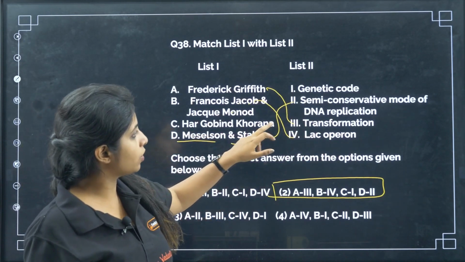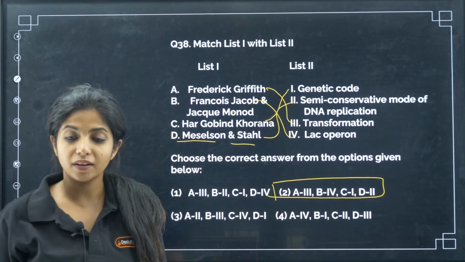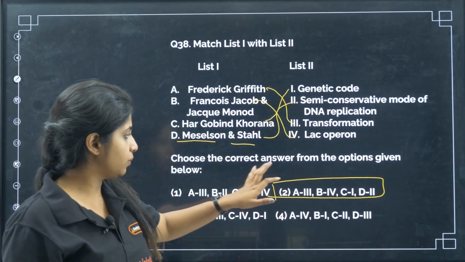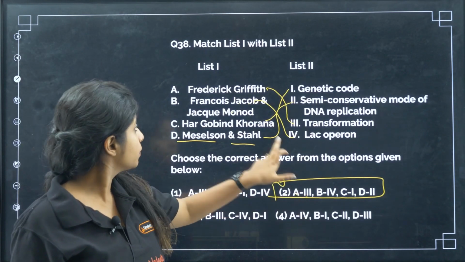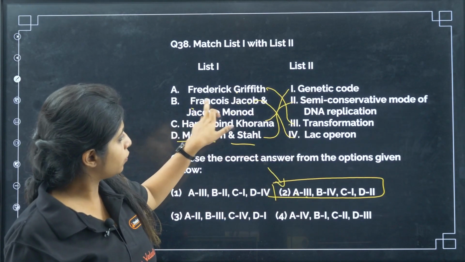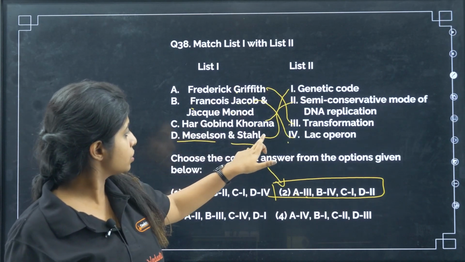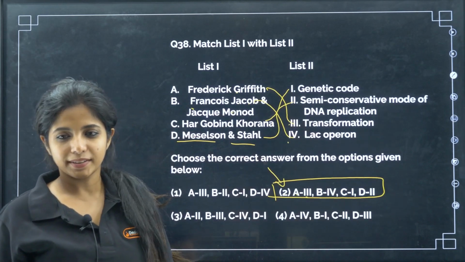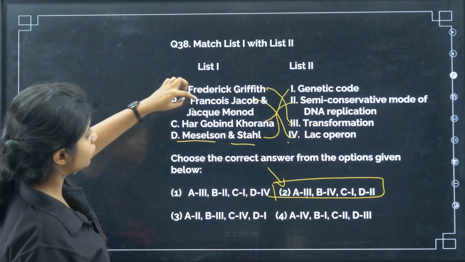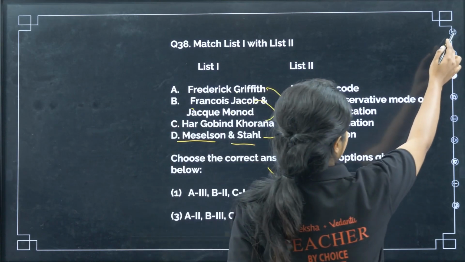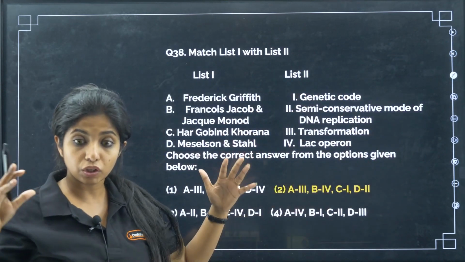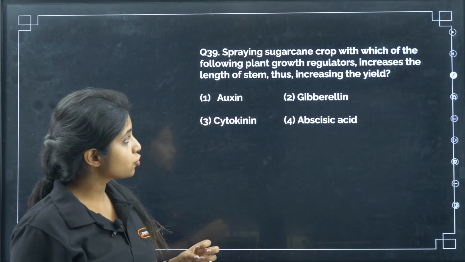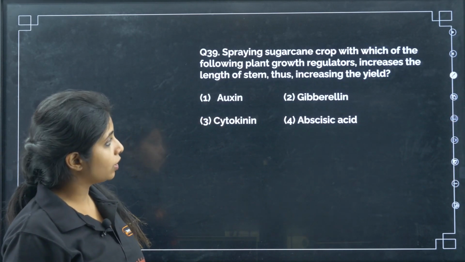And Hargobind Khorana, we are left with genetic code. So Hargobind Khorana helped really much in the deciphering of the genetic code. And with that we get 2 as the answer. A goes with 3, B goes with 4, and C goes with 1, and Meselson and Stahl goes with the semi-conservative mode. Cool? Yes. If you didn't understand the Frederick Griffith transformation part, you can tell me. I'm not explaining the whole thing because it will take a huge lot of time. Okay.